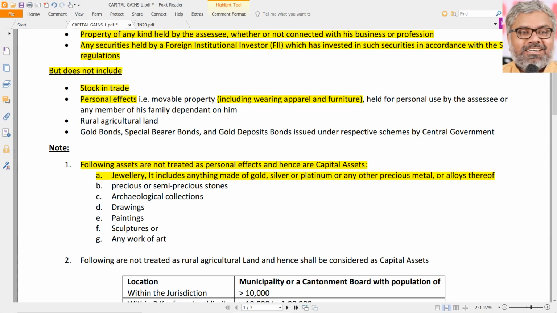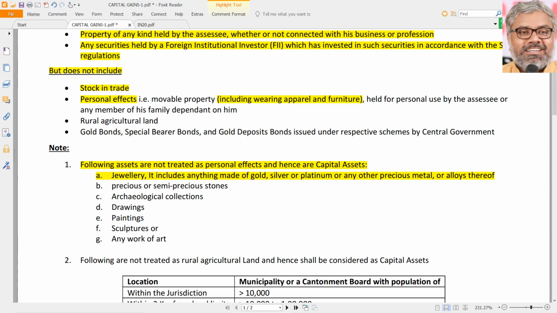Three metals are mentioned in the law, but the law cannot list down all the things, iridium, this and that. Not possible. So it says, or any other precious metal or alloys thereof. Somebody may say, I have a mixed jewelry with gold and silver put together, it is not jewelry. No, we cannot say it is not jewelry, it is also jewelry. Even a mix of such metals also can be called jewelry, and any item made of such alloys also is jewelry.